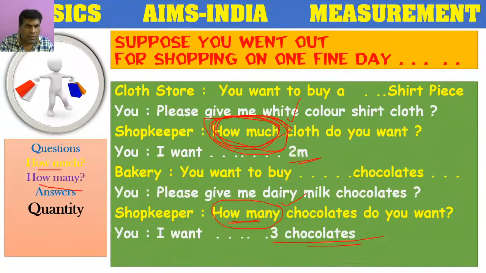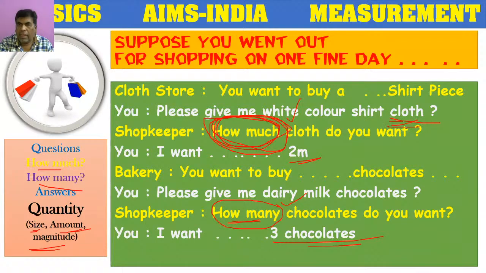For questions like how much and how many, we get some kinds of answers. These answers we call quantities. Quantity means the size or the amount or the magnitude of any object.